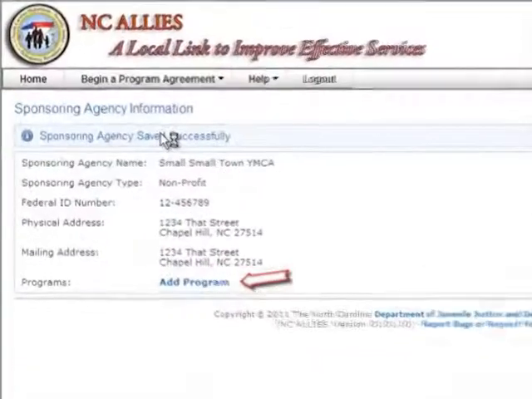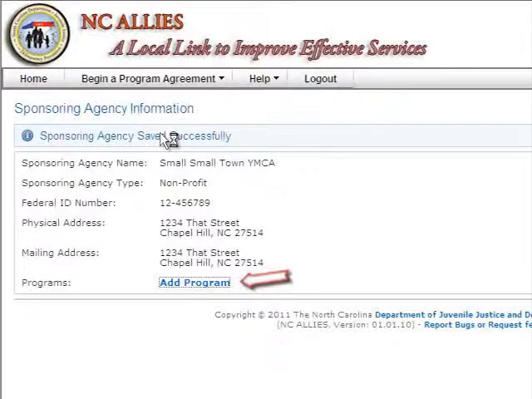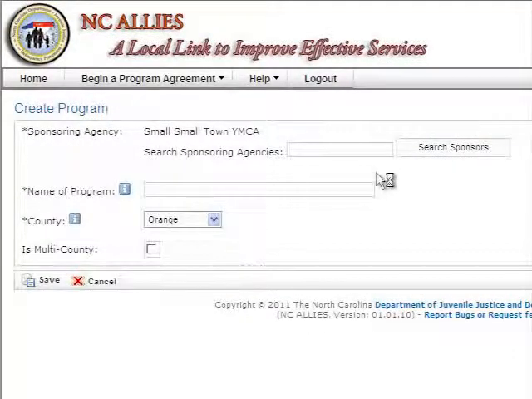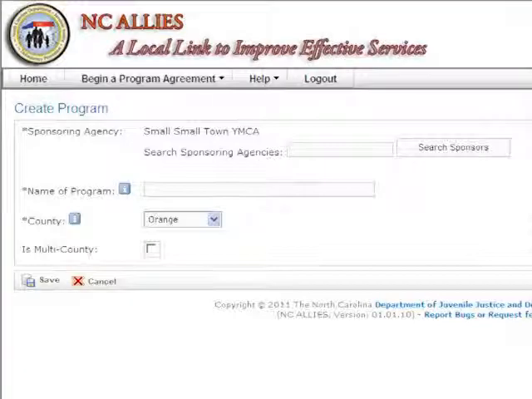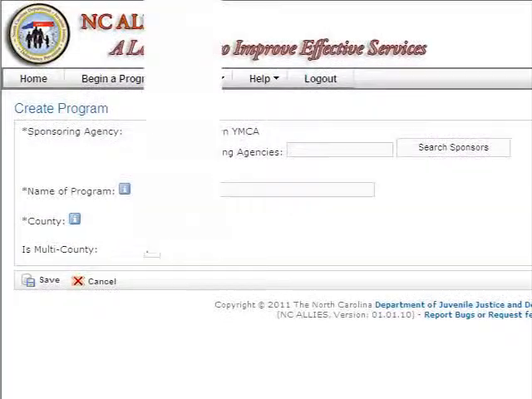Now you are ready to add a program to your sponsoring agency. Click the Add Program link. Note that the sponsoring agency will already be pre-filled from either selecting a sponsoring agency previously entered or from following the Create a Sponsoring Agency steps that I just reviewed. Note that the county will fill by default to the county of the zip code that you entered during your NCID registration. This field can be changed by clicking the drop-down arrow to the right of the county name.